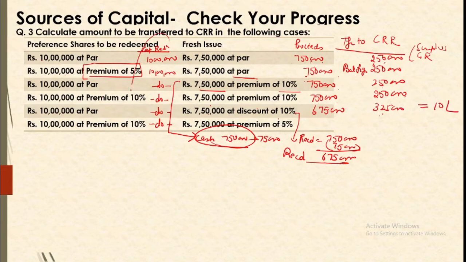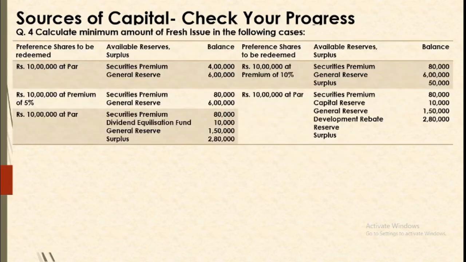We are to create sources for 10 lakh rupees of redemption. Next again 750 at premium, but premium is not a part of proceeds, so you are still getting 750. So 2,50,000 will be transferred to CRR. So please remember, proceeds exclude premium, but proceeds will be calculated after discount. So I hope this calculation is clear to you.